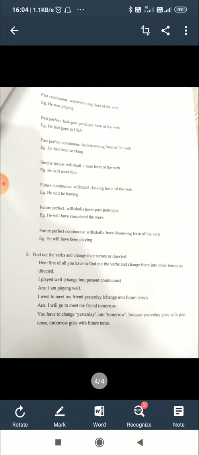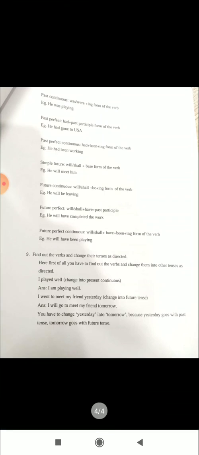I went to meet my friend yesterday. Change into future tense. Here went is the verb, that is past tense. And the answer is I will go to meet my friend tomorrow. So why yesterday into tomorrow? Why is yesterday changed into tomorrow? Because yesterday is past, that goes with past tense. Tomorrow is future, that goes with future tense. We have to change yesterday into tomorrow because yesterday goes with past tense, tomorrow goes with future tense.